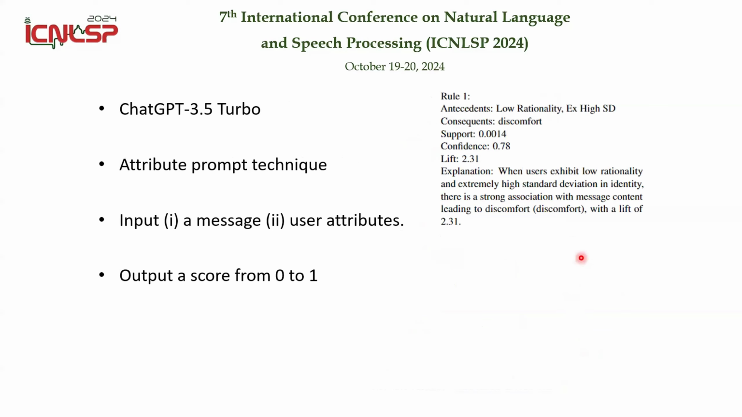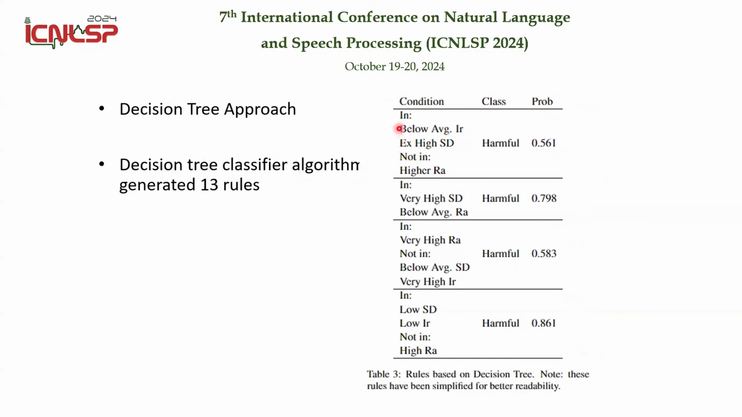After that, we move to our evaluation phase. Our evaluation is based on ChatGPT 3.5 Turbo. In addition, we apply this attribute prompt technique to generate rows with ChatGPT. So that means the original rows look like this.